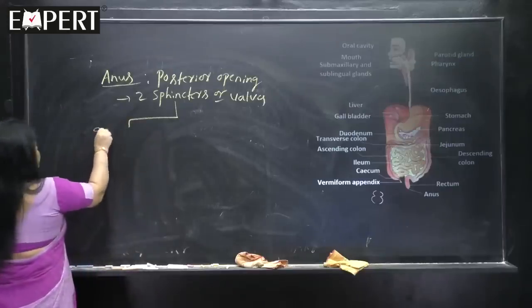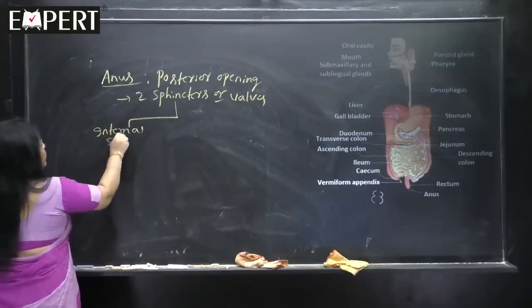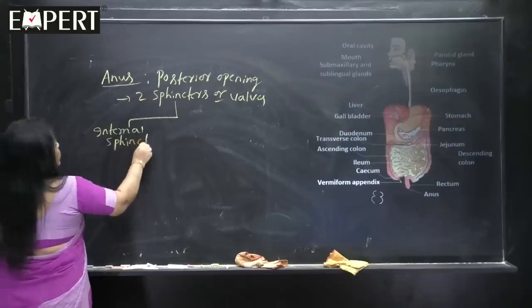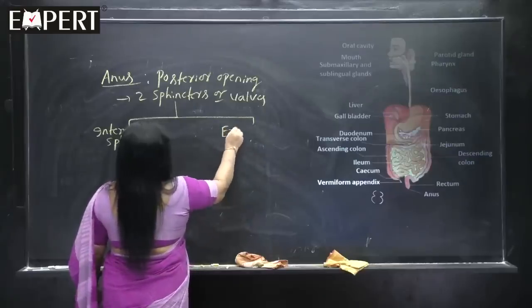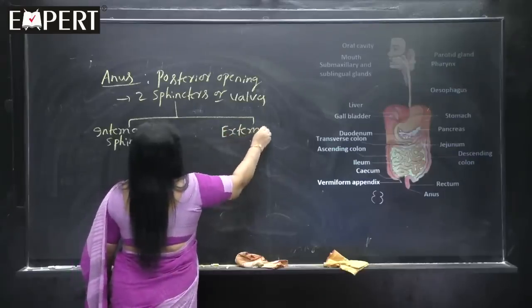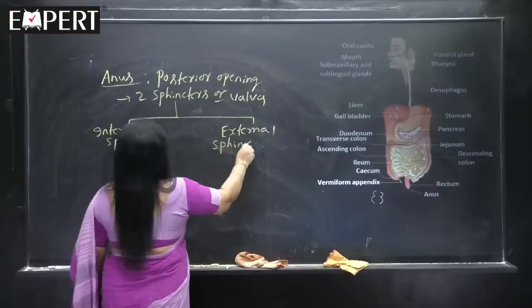One is called the internal sphincter, and the second one is called the external sphincter.